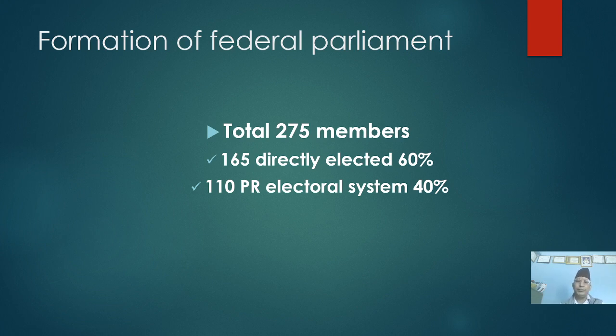They are selected from the party, from the electoral system, that is 40%. Directly elected and the proportional electoral system, two ways: 165 directly and 110 proportional system. Altogether we have 275 members.